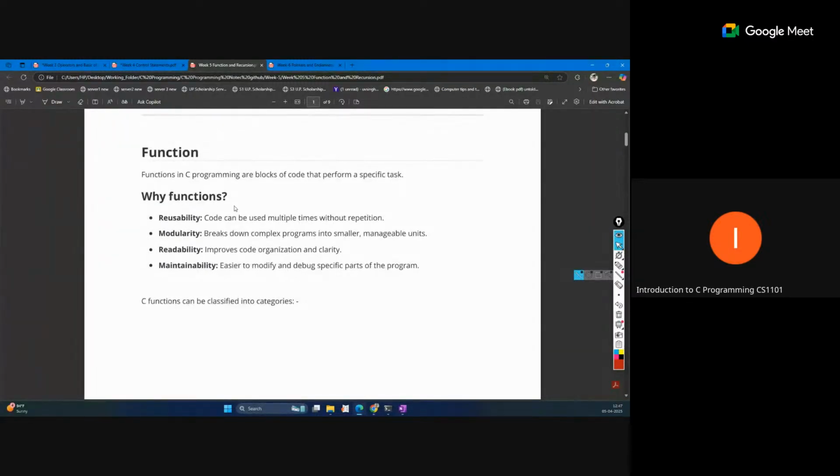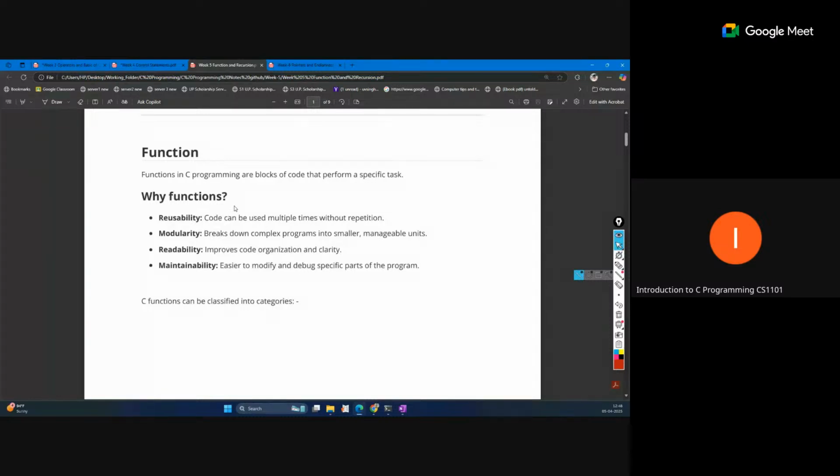So the function idea is, suppose a specific task is executed multiple times in the code as per the requirement. What we can do, instead of writing the same code multiple times, is define it inside a block and assign some name to that block. At any point, if that block's execution is required, we can simply call it by name, and the block will be executed and will return something. Okay, so there is no need to write the same code again and again. That is the main idea of this.